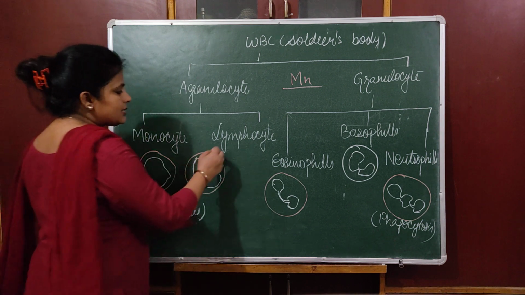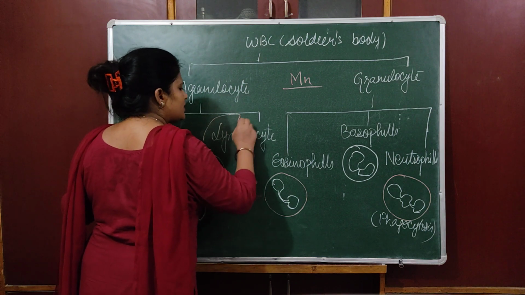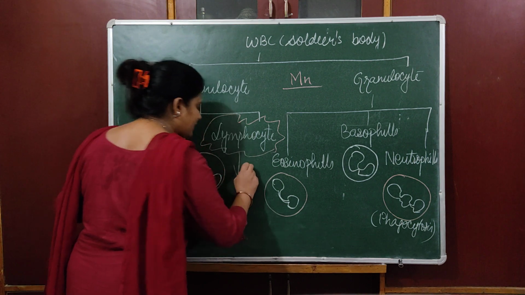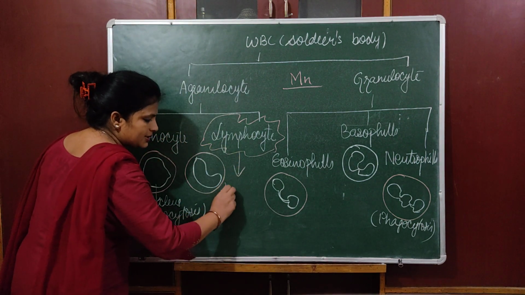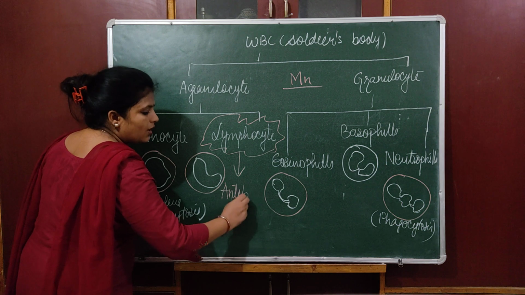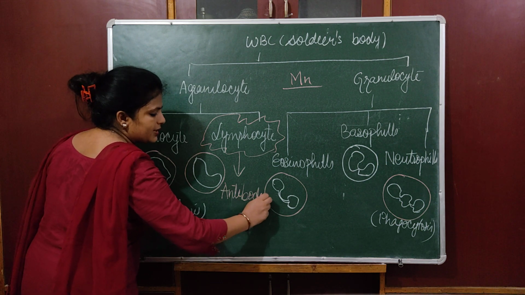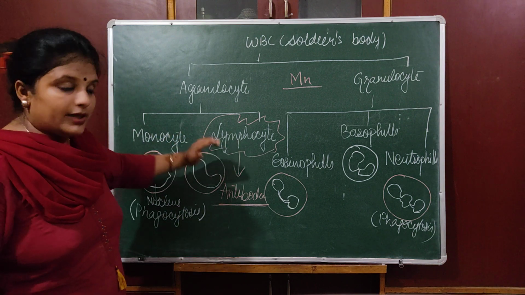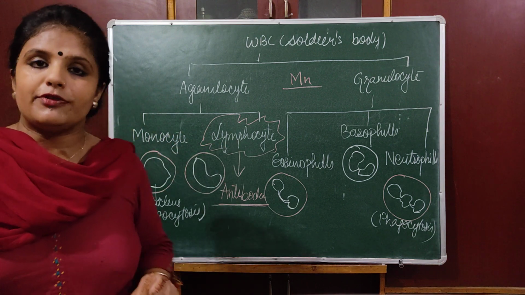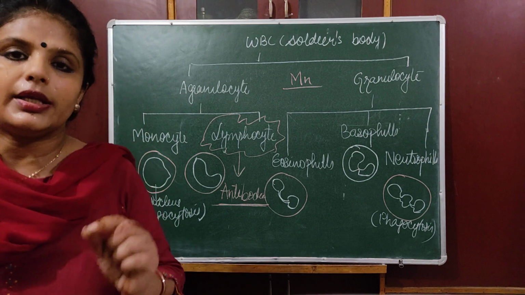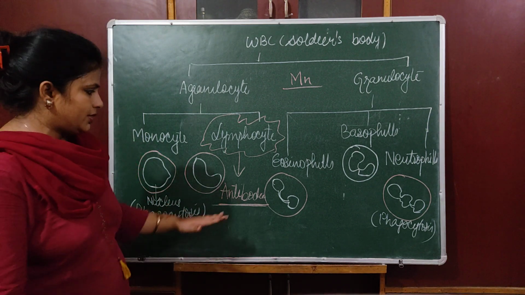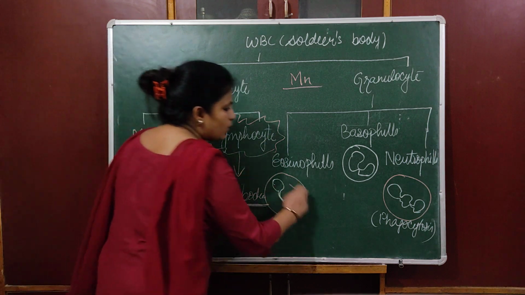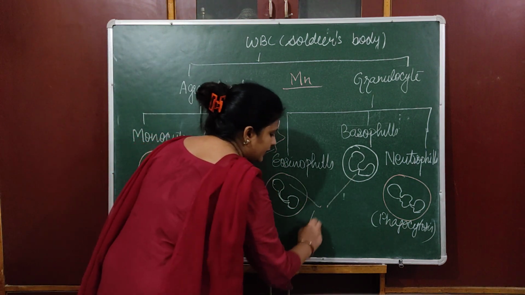Clear? Now this lymphocyte, mark it with a star and understand it separately. It exclusively can produce antibodies. No other can produce antibodies. They are the only ones that make antibodies. So the function of lymphocyte is producing antibodies to provide immunity. Okay. Now what is left? Eosinophils and basophils. Both can do antitoxin.